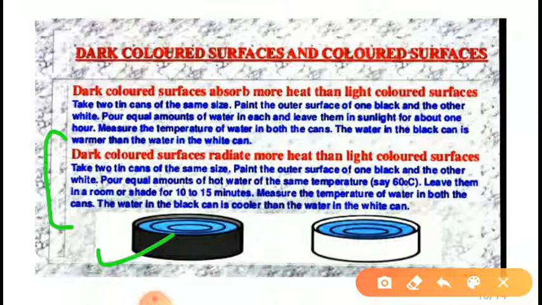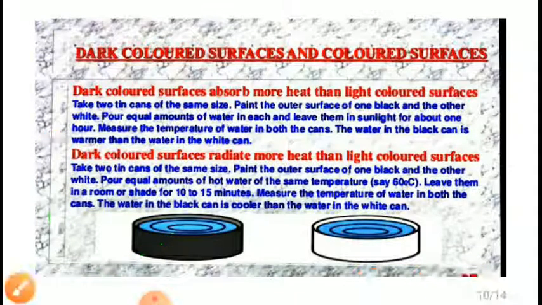Leave them in a room or shade for 10 to 15 minutes, then measure the temperature of water in both the cans. What will happen? The water in the black can is cooler than the water in the white can. Why? Because in the black can, heat is absorbed by the tin, and dark colored surfaces radiate more heat than light surfaces.